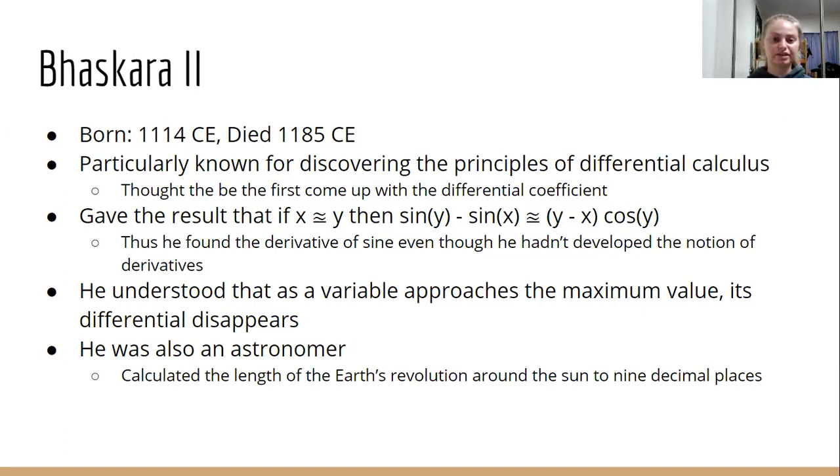So he was able to find the derivative of sine, even though he hadn't really developed the notion of derivatives at that time. And he understood that as a variable approaches the maximum value, its differential disappears. He was also an astronomer, like most of the mathematicians during this time frame were, and he calculated the length of the Earth's revolution around the sun to 9 decimal places.